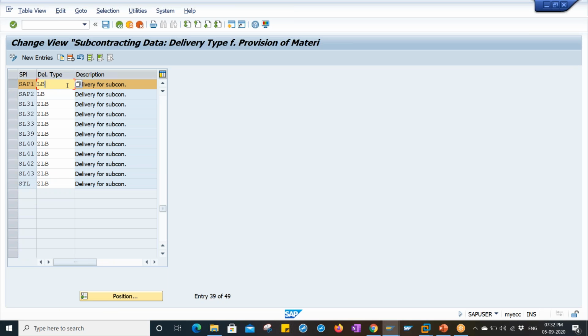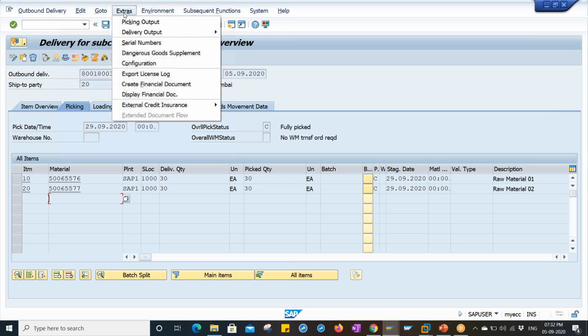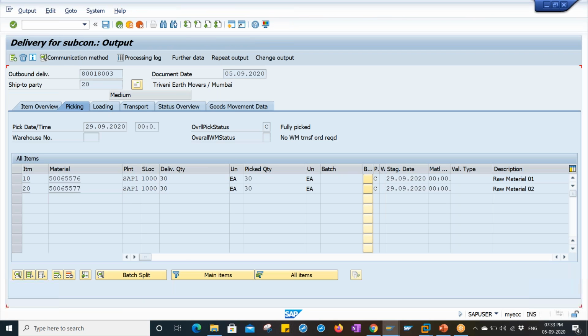You have to assign this plant to the subcontracting delivery type. Then only the system will allow you to create a delivery. Or else you can get the output also in the delivery. So go to T code VL02N, where we create the post goods issue. Enter, go to extras, delivery output, header, and you can maintain the condition record, everything.